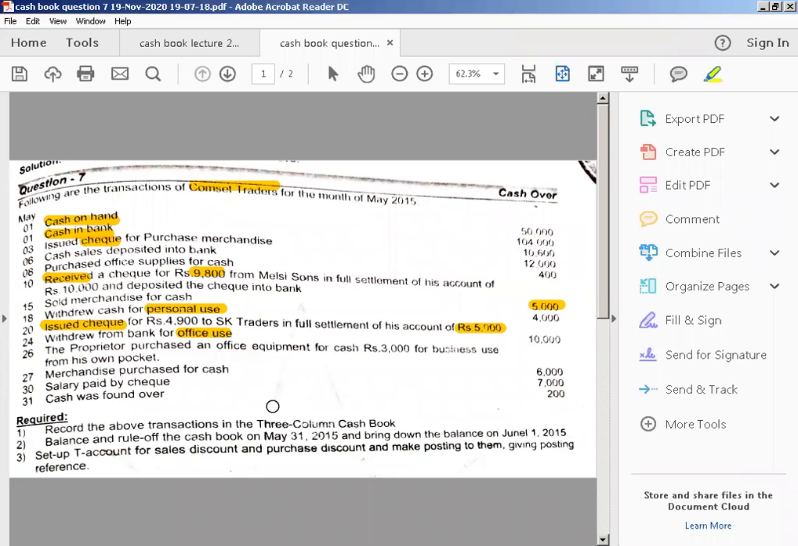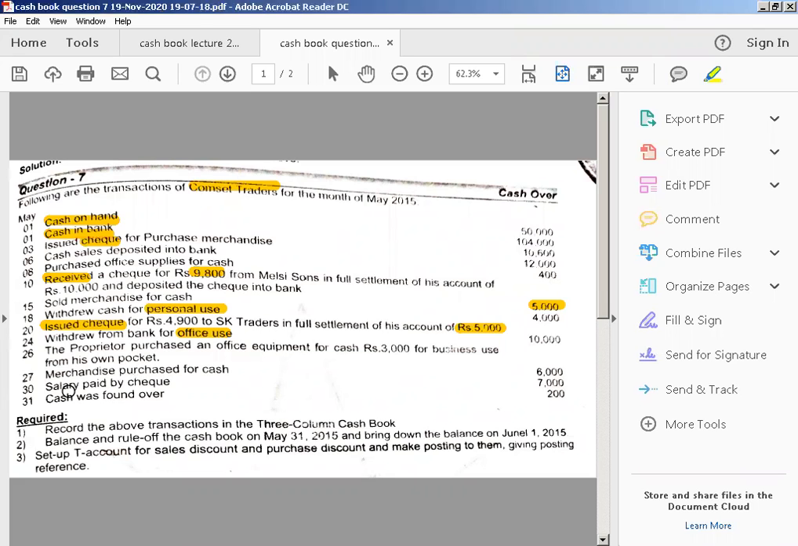So the proprietor purchased an equipment from his own pocket. So we are not recording this transaction in your cash book because this is the proprietor's transaction from his own pocket. It will be treated as your drawings. Okay, it is not your contra entries at all.